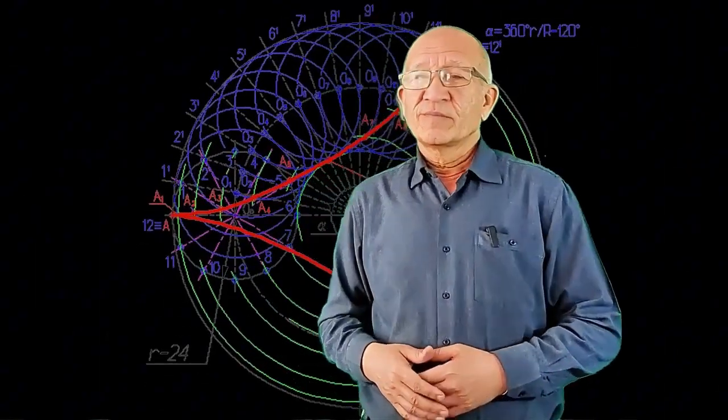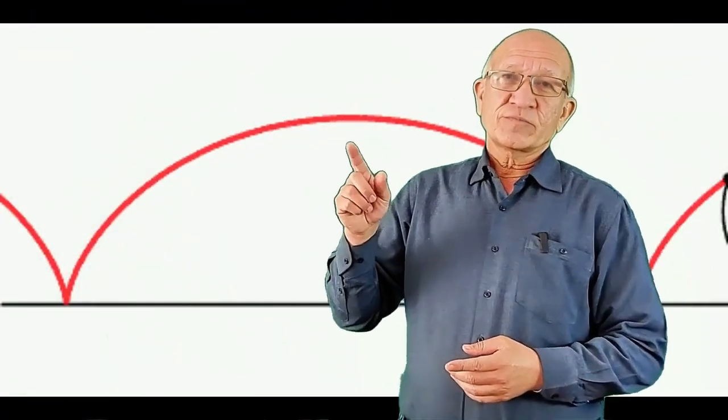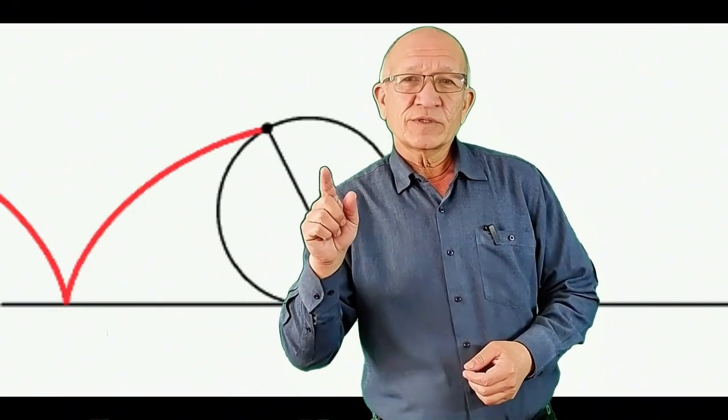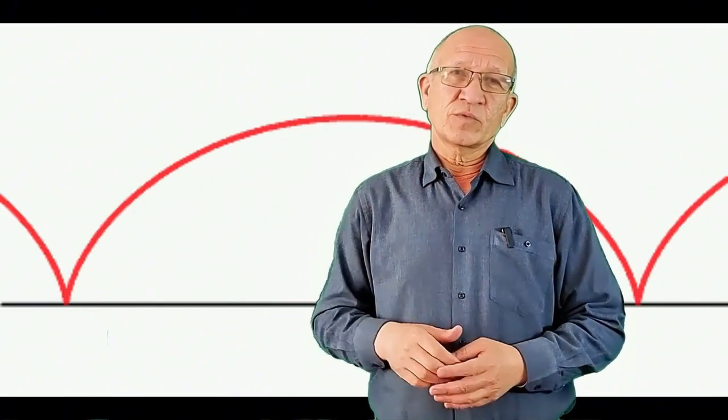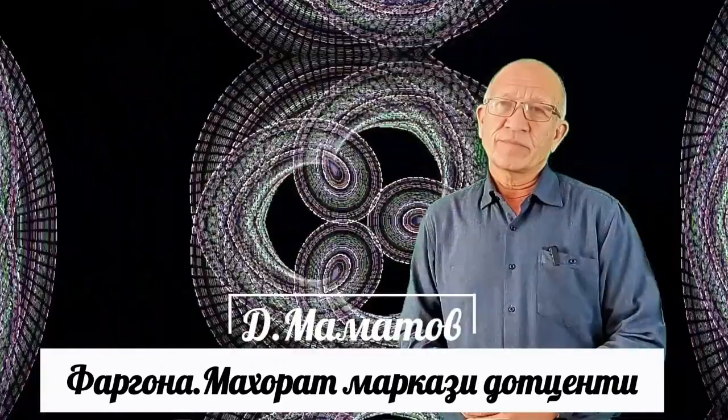In our educational materials, the cycloid is described as follows. That is, it is defined as the curve traced by a fixed point on the circumference of a circle as it rolls along a straight line without slipping. Indeed, that's exactly how it is. However, for more than 300 years, this has been a topic of great interest.